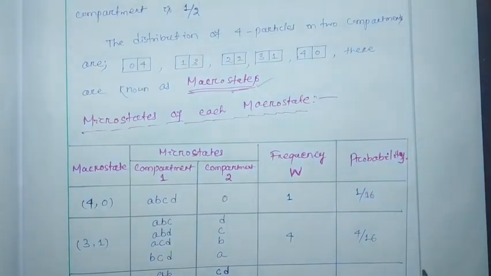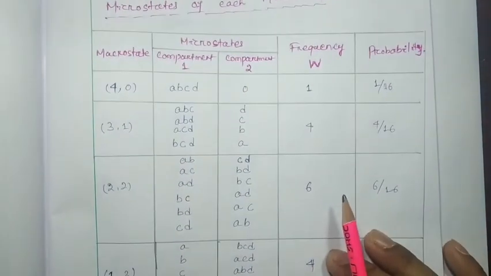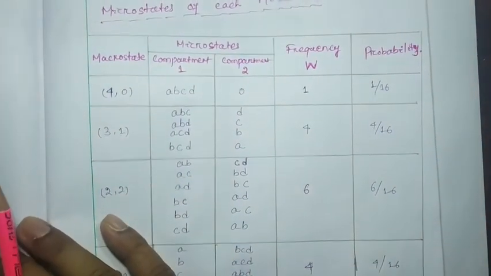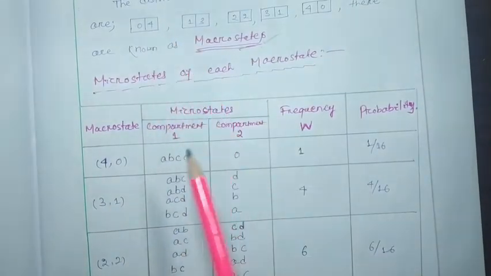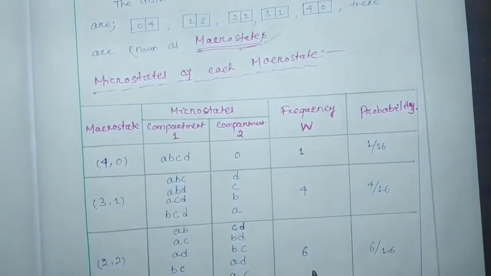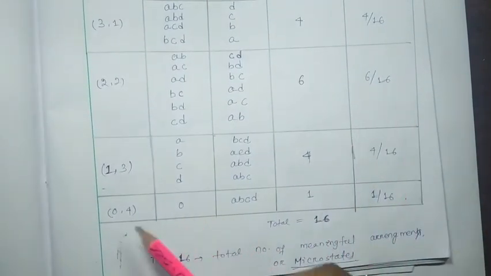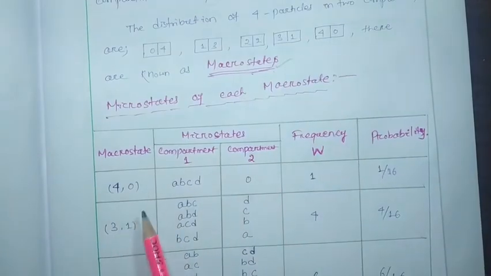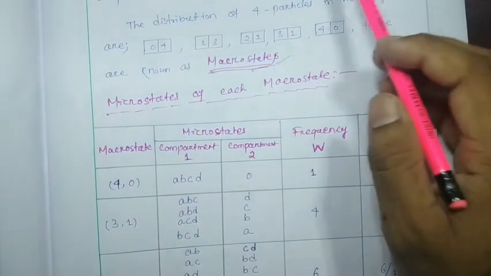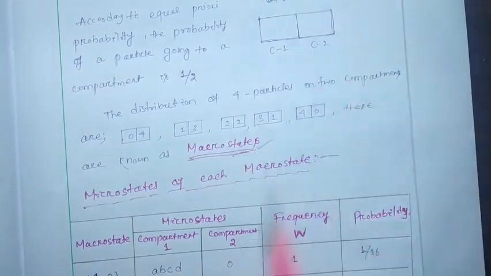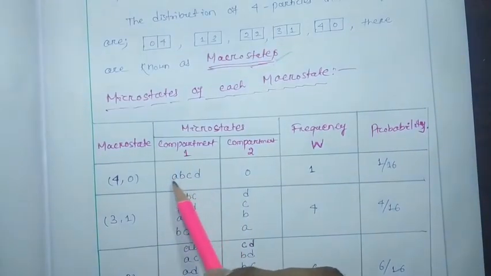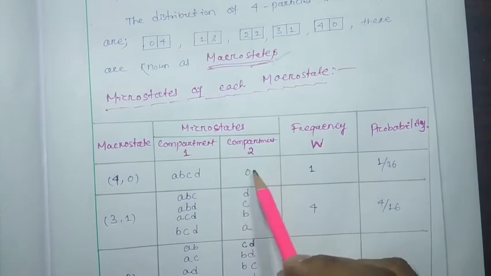So draw this table, pause the video and draw this table. The first macro state is 0 4. Here I have written it in reverse, no problem. First we consider 4 0. Here 4 particles will be there and here 0. That means compartment 1 contains A, B, C, D and compartment 2 will be 0.